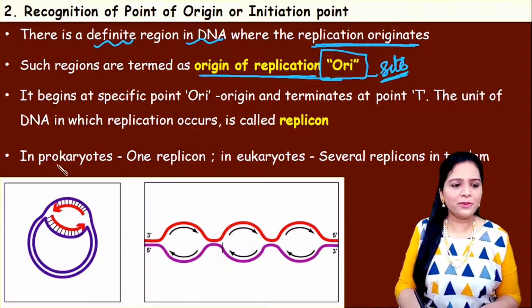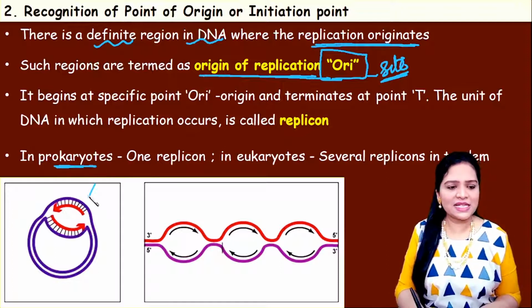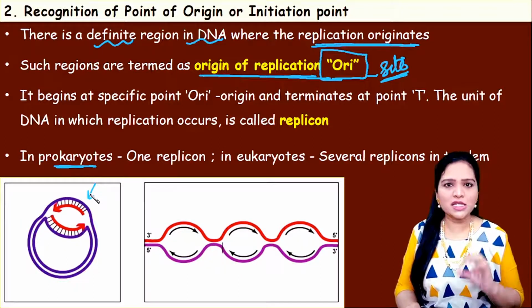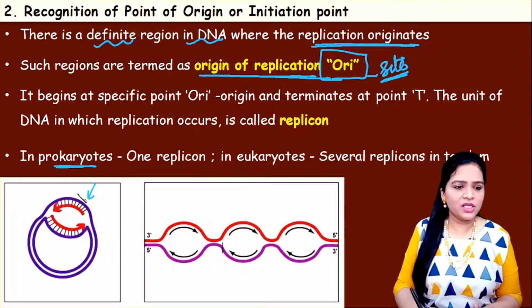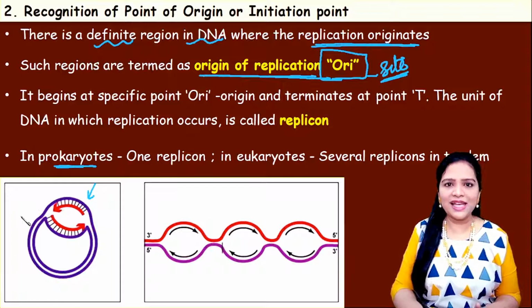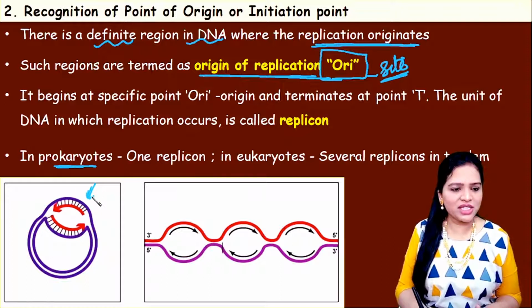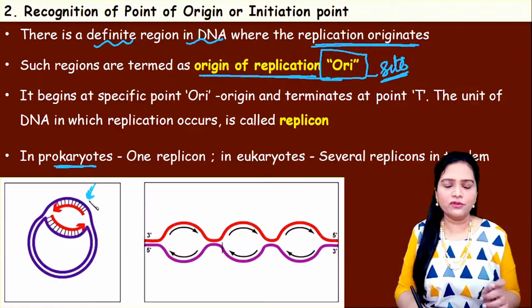This point of origin differs between eukaryotic and prokaryotic cells. In a prokaryotic cell, that is a bacterial cell, the size of the DNA is small. There must be only one point of origin. See here, if this is the double helix circular DNA of a bacterial cell, this region has only one point of origin.